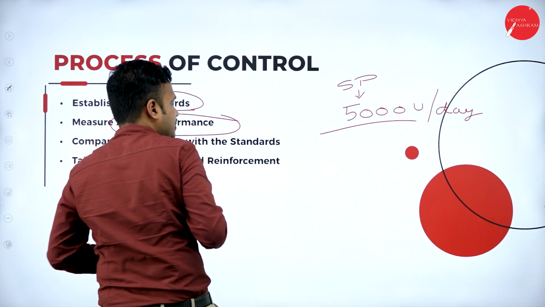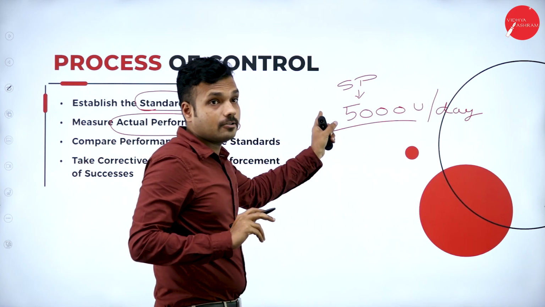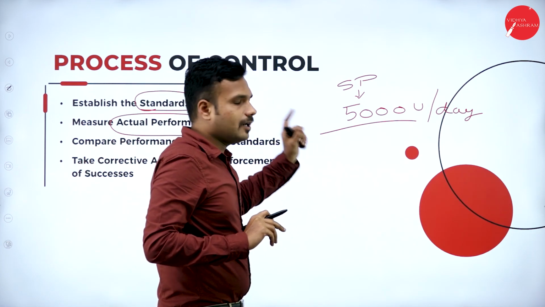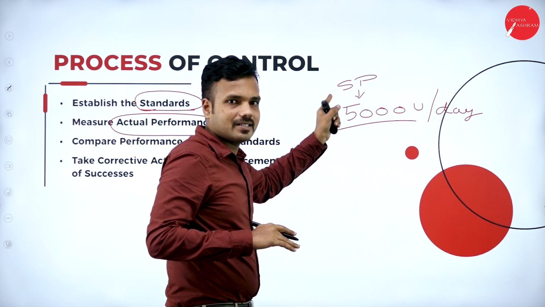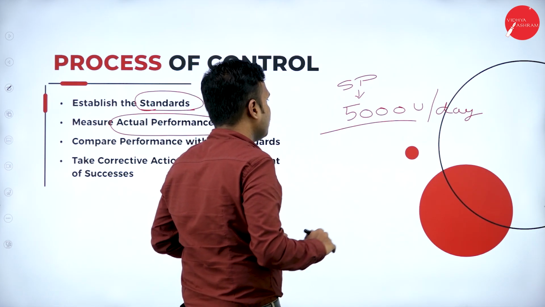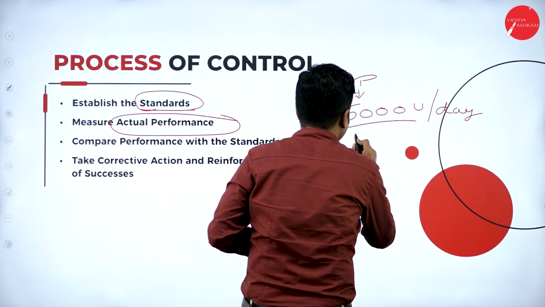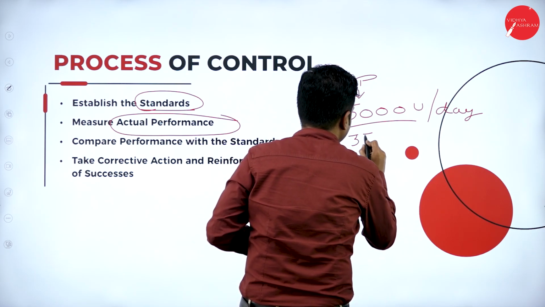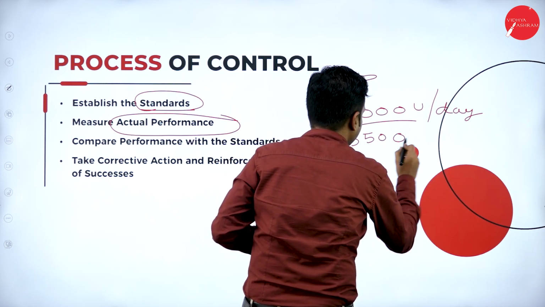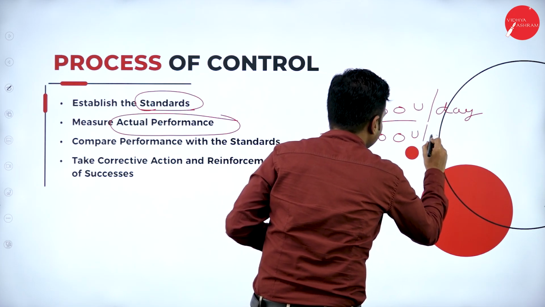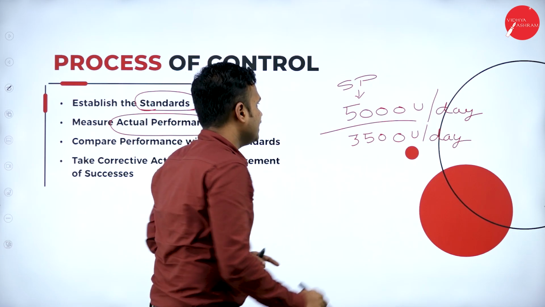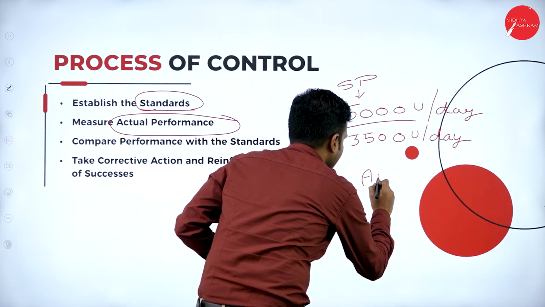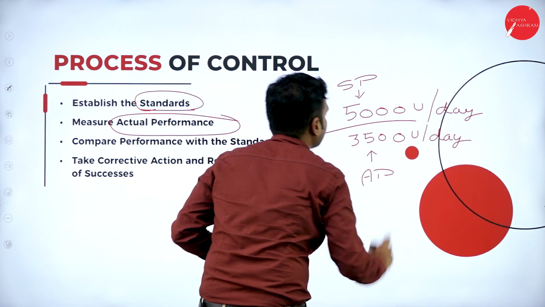It is the second step. Standard performance, our goal is to sell 5,000 units a day, but our actual performance is that we are selling 3,500 units a day, right? So this is our actual performance.